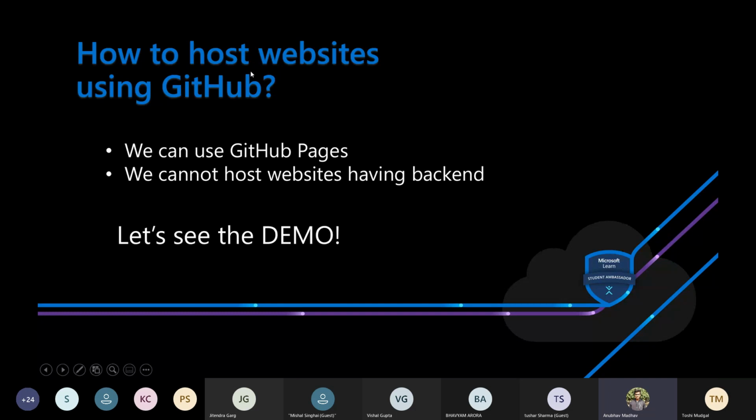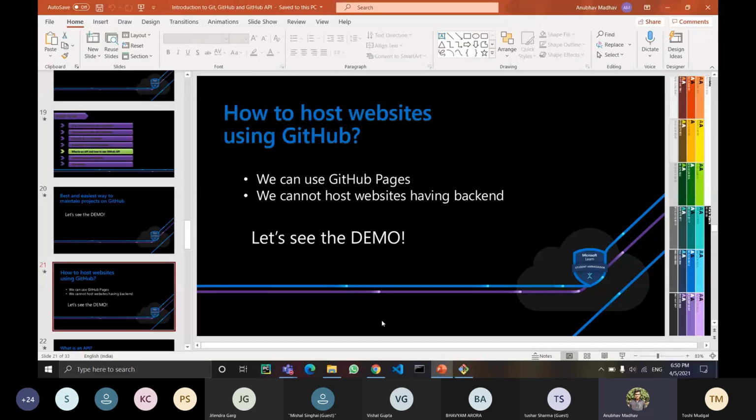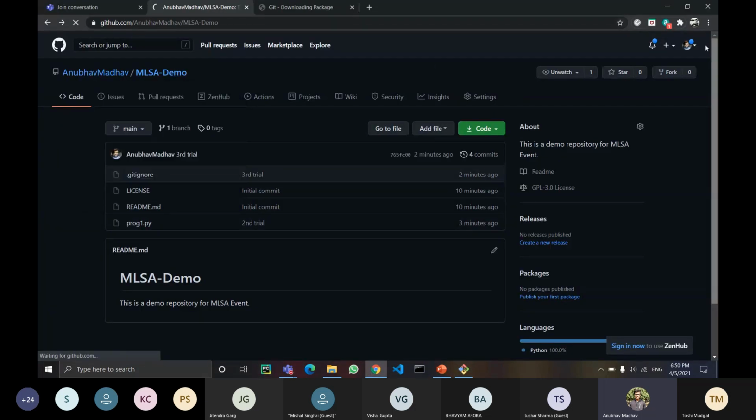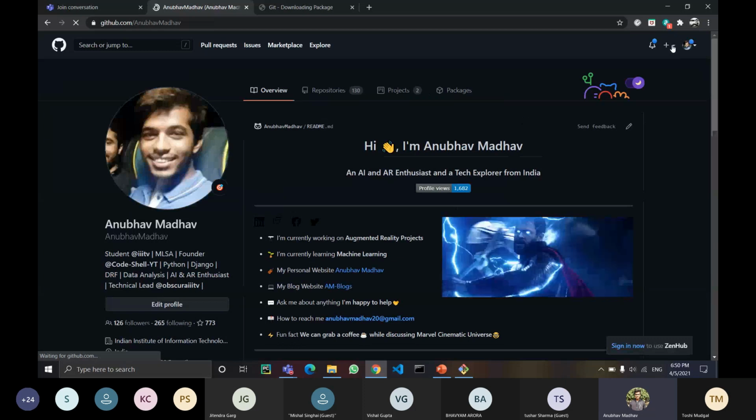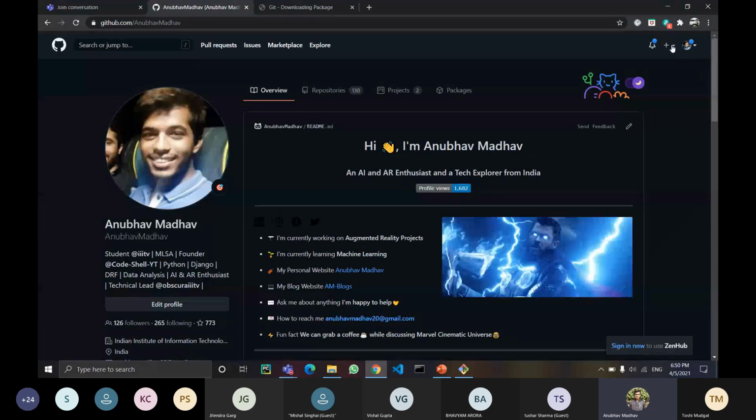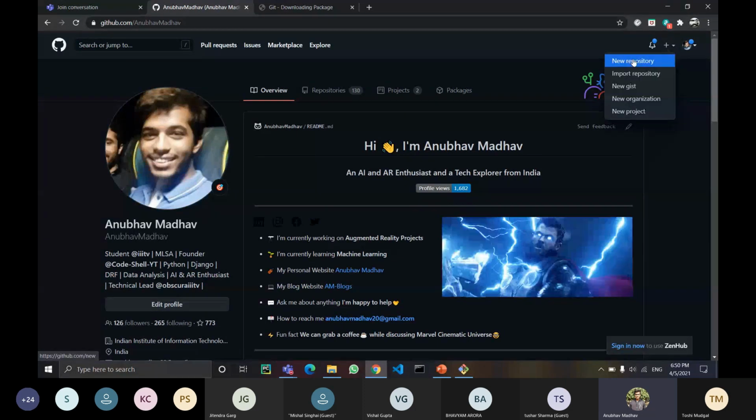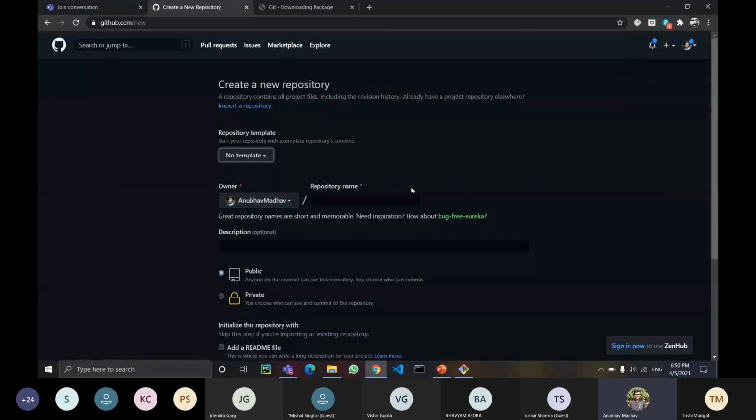So let's see how we can make a pure front-end website of our own, and how we can host it using GitHub Pages. We will again make a GitHub repository. We will come to our profile, click on new repository, and here I will write MLSA host GitHub Pages. You can write anything, depending on your project, and you can write a description.